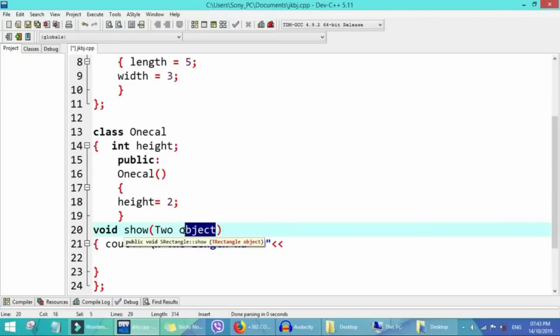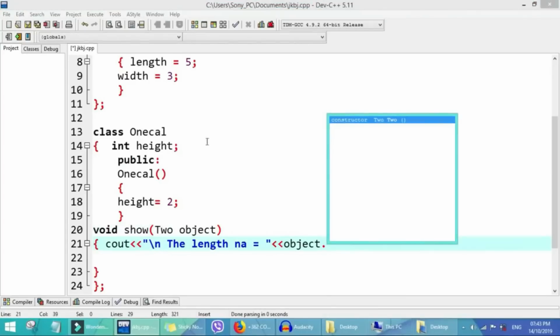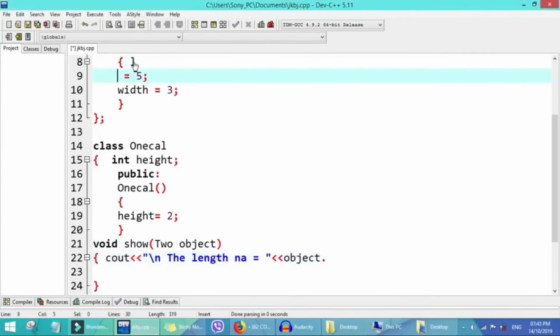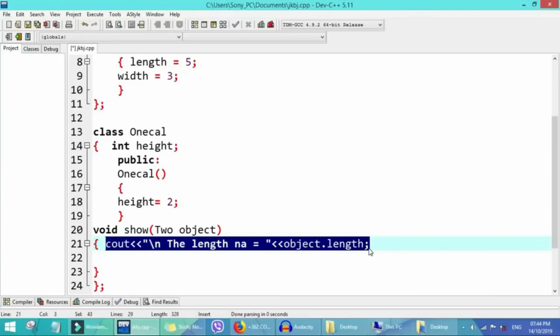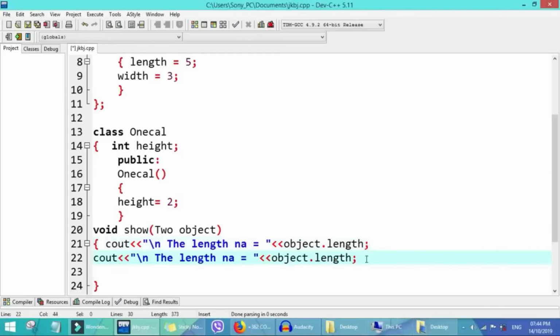Copy this object, copy and paste it here. Object dot, you select this length, and that length stores 5 inside, don't forget. So that 5 will later be active, so we paste it here. We end this one here, so we copy this line, copy and paste for 3 places.